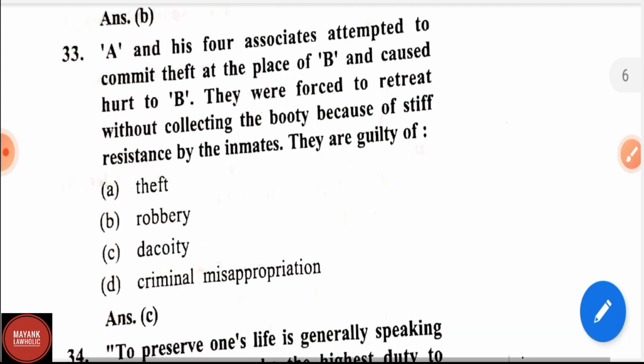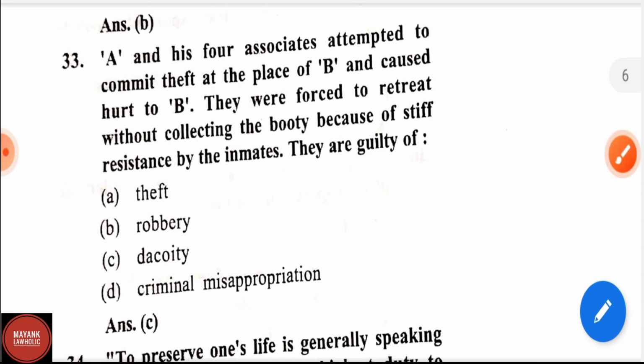Question number 33. A and his 4 associates attempted to commit theft at the place of B and caused hurt to B. They were forced to retreat without collecting the booty because of stiff resistance by inmates. They are guilty of, options are dacoity.